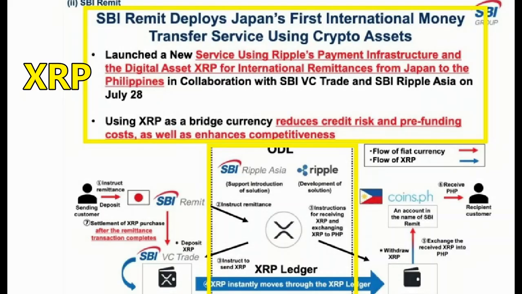Here you have a screen of, it says SBI Remit deploys Japan's first international money transfer service using crypto assets. Launched a new service using Ripple's payment infrastructure and the digital asset XRP for international remittances from Japan to the Philippines in collaboration with the SBI VC Trade and SBI Ripple Asia on July 28th. Using XRP as a bridge currency reduces credit risk and pre-funding costs, as well as enhances competitiveness.